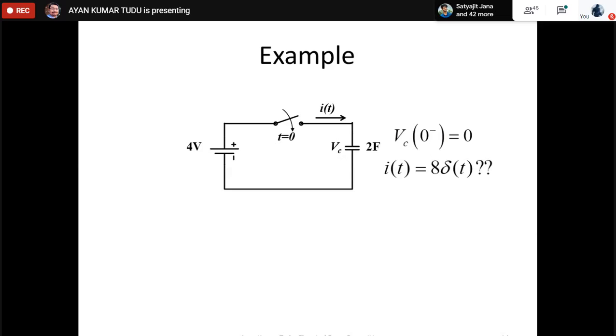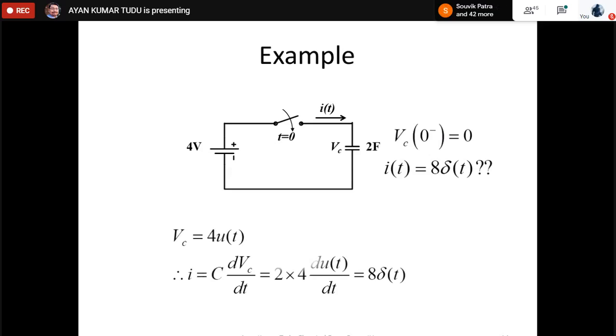Sir, if we take the Laplace transform, then solving that we may get I(t) equal to 8 delta t. Okay, we do not need the Laplace transform also. Because when the switch is closed, what will happen? Sir, I equal to C dv/dt. Now v is like a unit step function, so when we take the derivative, it will be 2 into 4, so it's like 8 delta t. Okay, correct. That is the mathematical answer that we are talking about.